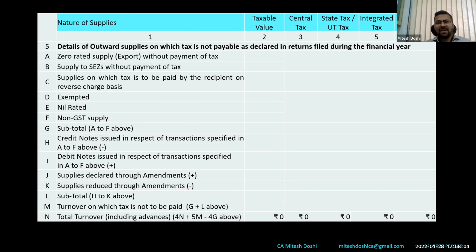Now, what is "no supply" has not been defined at all. However, they have clarified through a press release. I won't say that was a perfect clarification, but they clarified that the Schedule 3 items, which are neither supply of goods nor supply of services, for example employer-employee services, basically salary, are covered under Schedule 3.